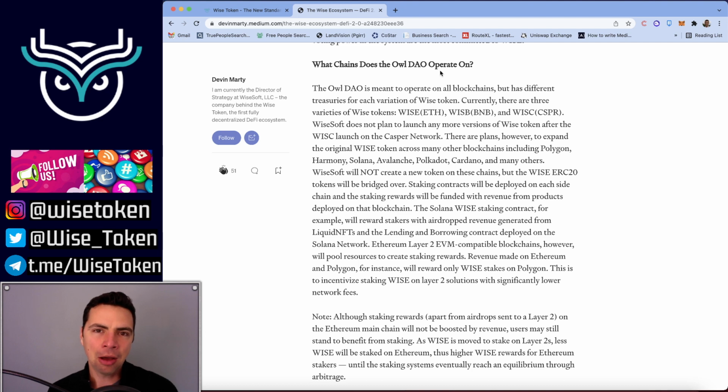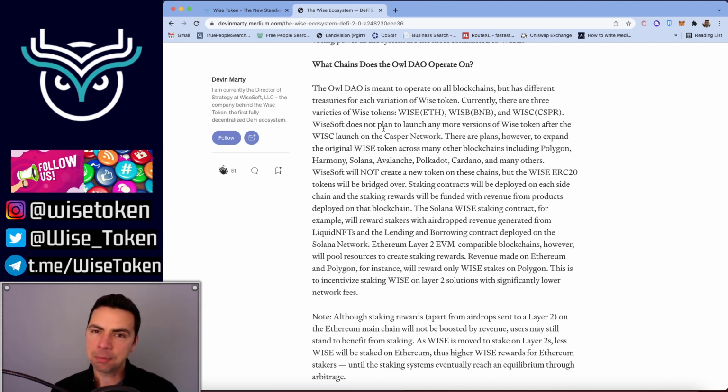So what chains does the Owl DAO operate on? The Owl DAO is meant to operate on all blockchains, but it has different treasuries for each variation of WISE token. Currently there are three varieties of WISE token: WISE on Ethereum, WISE on Binance Smart Chain, WISE C, so WISE E, WISE B, and WISE C on Casper. They're each treated like separate businesses. And so liquid NFTs on Ethereum is going to generate revenue for the WISE Ethereum token, and then liquid NFTs on Casper is going to generate revenue for YC tokens.